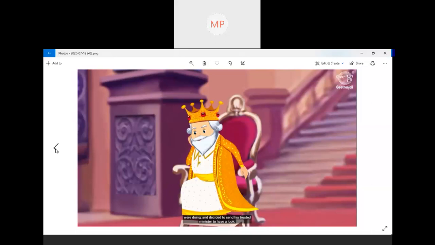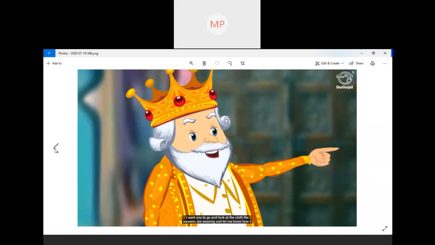So, what did he decide? Instead of himself going, he thought of sending one of his trusted ministers. Trusted means we will believe them blindly, trusting, to have faith. Okay, so he thought of sending a trusted minister. So now, what does the king do?